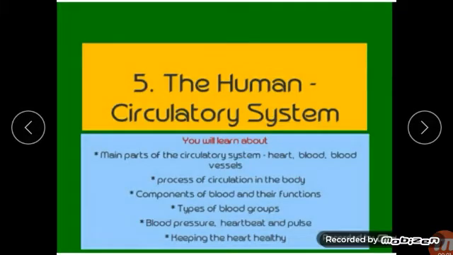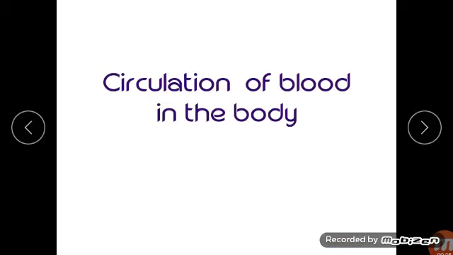Lesson 5, the human circulatory system. In this chapter, we have already covered the main parts of the circulatory system: the heart and blood vessels. Today, we are going to continue with the process of circulation in the body. So, let's study circulation of blood in the body.